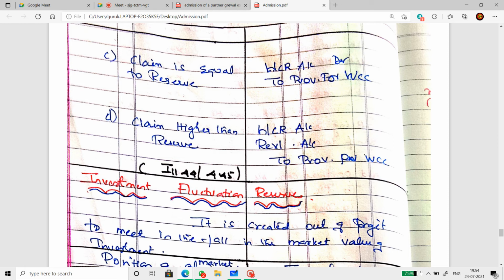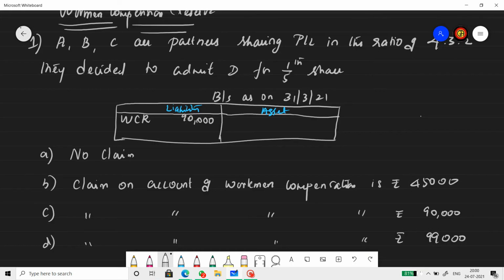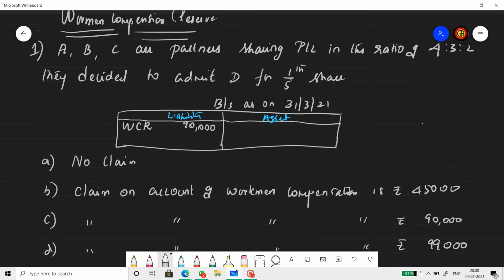Now let's pick a sum and do this. Here I've taken a question to understand WCR in a better way. A, B, C are partners sharing profits and losses in the ratio 4:3:2.